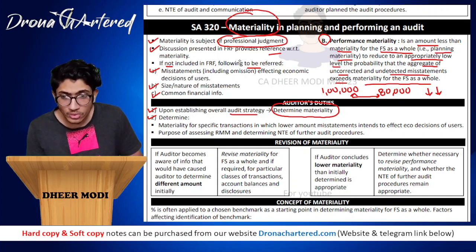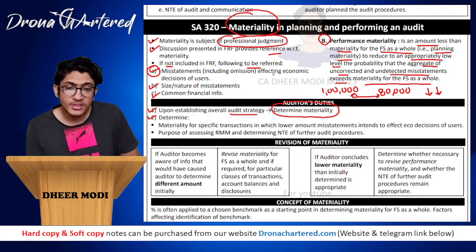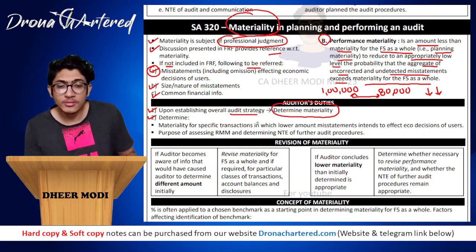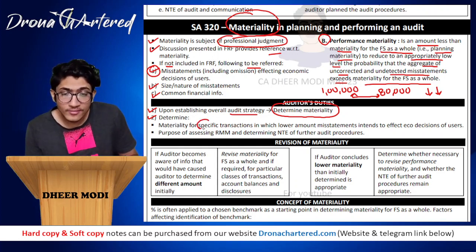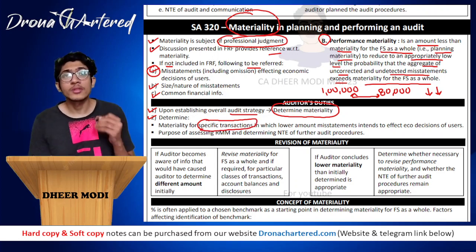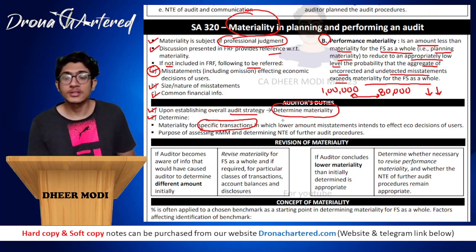Where did that go? Look, this point: misstatements including omissions affecting economic decisions of users. What is the difference between this point and this point over here? There are specific transactions in which my user might be more sensitive. So you will have to determine materiality for those transactions separately.